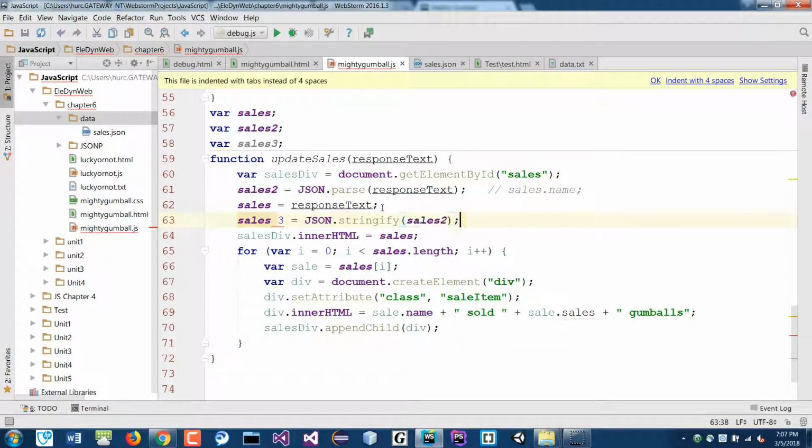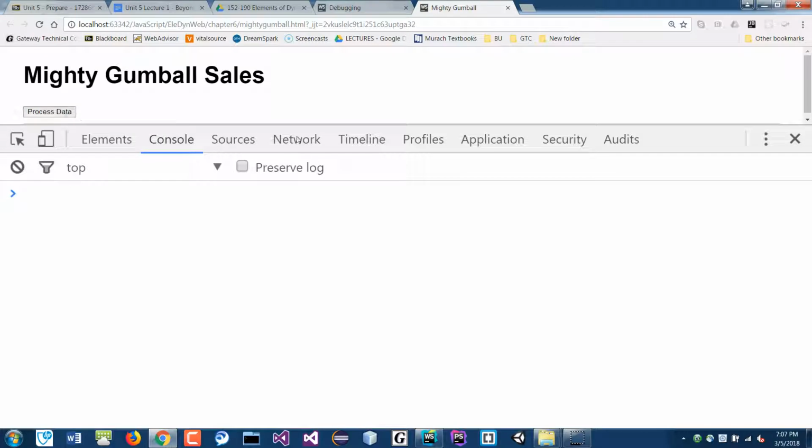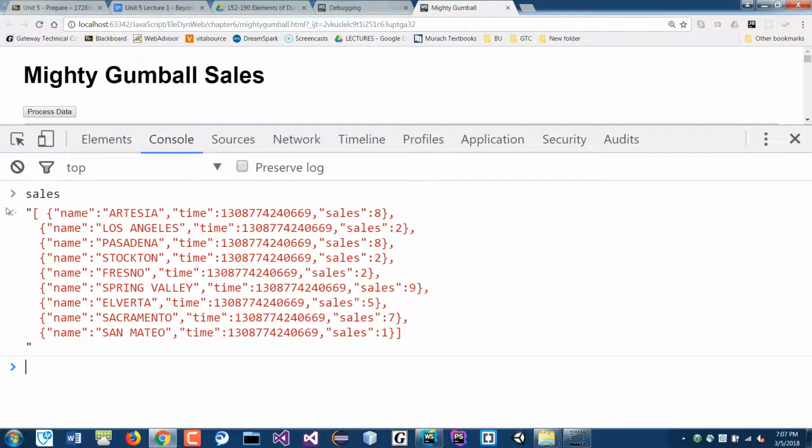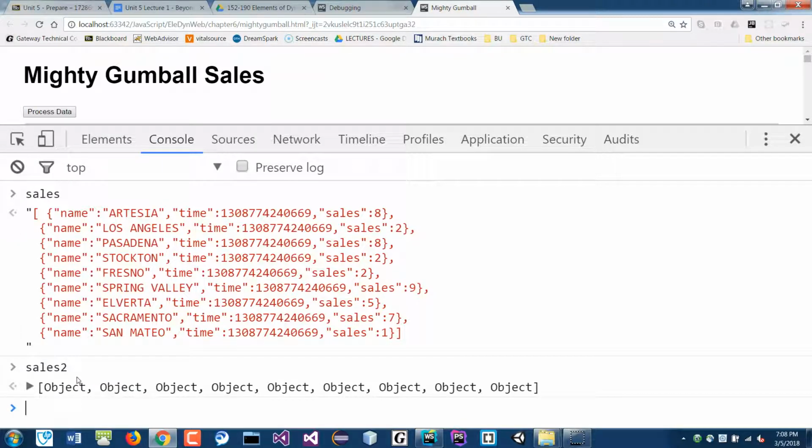If I convert that to a string and put that into sales 3, right? And reload that. Okay, so we'll see that sales is a string, sales 2 is an object, and sales 3 is a string again.